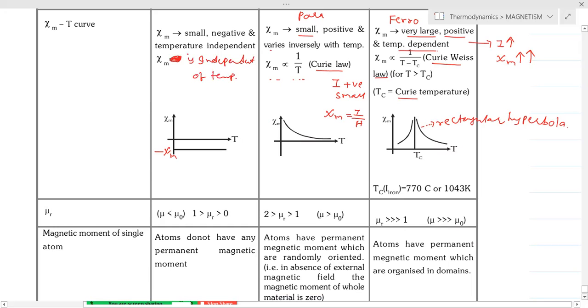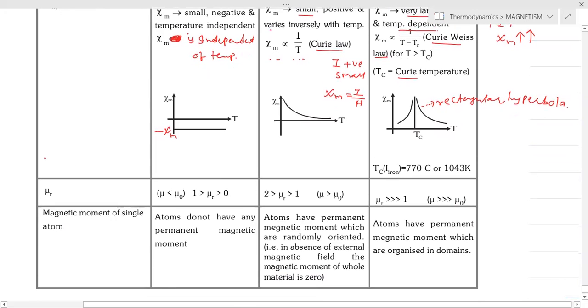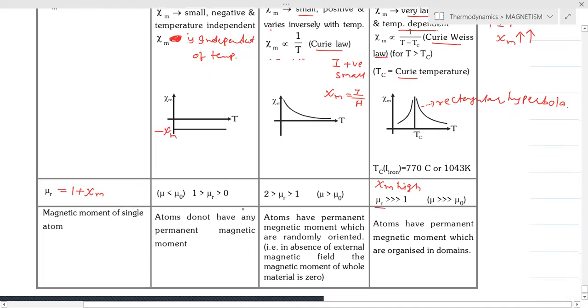And generally we will write mu r equivalent to 1 plus Xi or Xm. As we are taking Xm is very high, maybe 10 or 20 or 30 like that we are having, so automatically mu r is greater than 1. So mu r means mu by mu naught. So obviously mu is greater than mu naught.